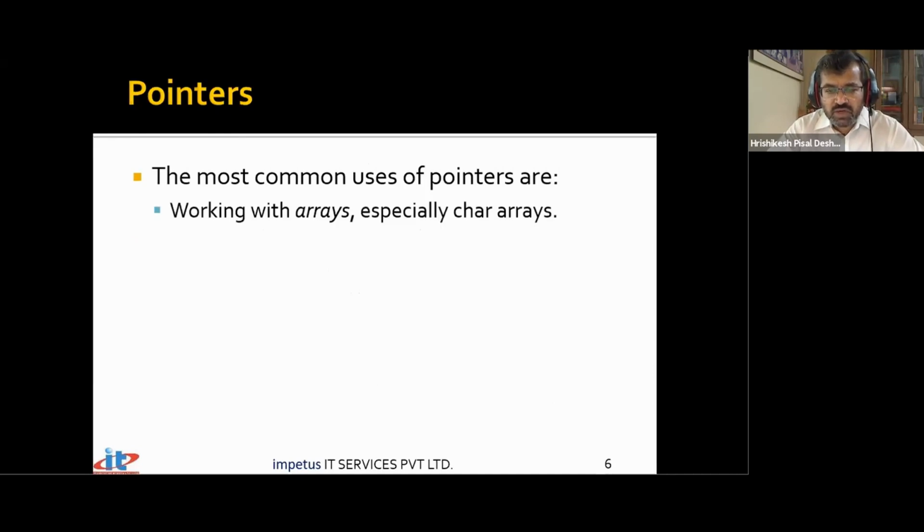And the reason why we go ahead using pointers is for working with arrays, and especially character arrays. When we talk about a string, we can just take a pointer which is pointing to the string. But let me talk about arrays. Why arrays? Arrays are something that we use very often. Strings, very, very often. Strings, I mean character arrays in which we have stored C-style strings. And I'm not talking about the C++ string class. I'm talking about the other one, a character array, char name[20], when you say.